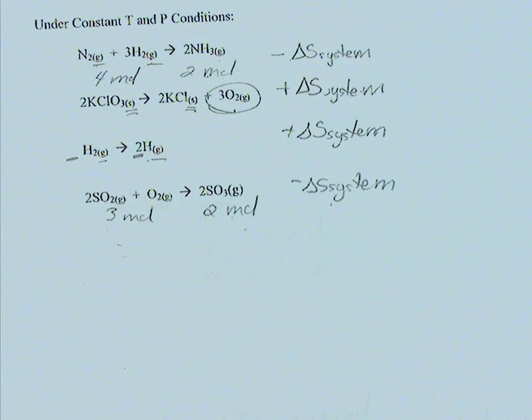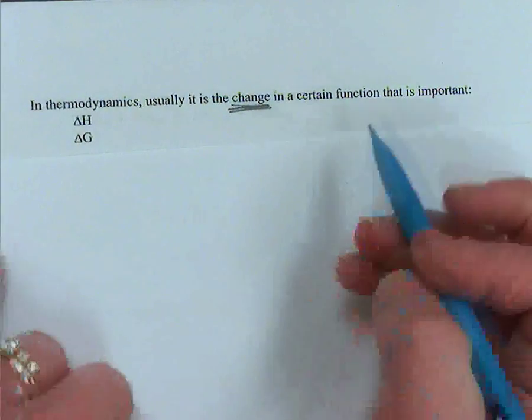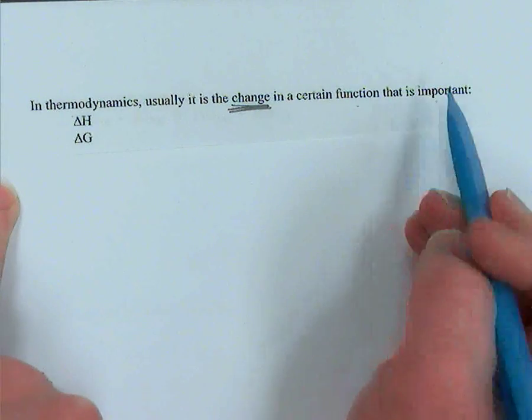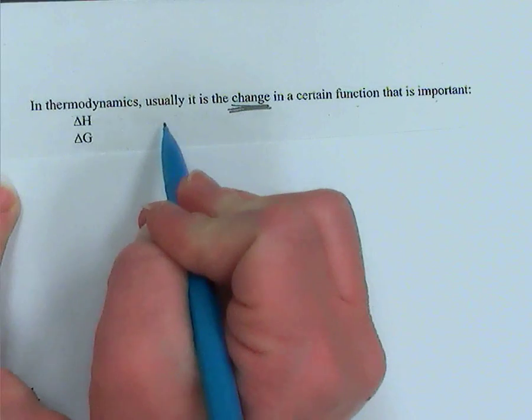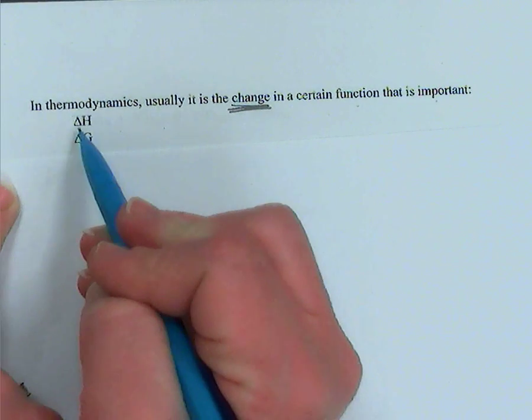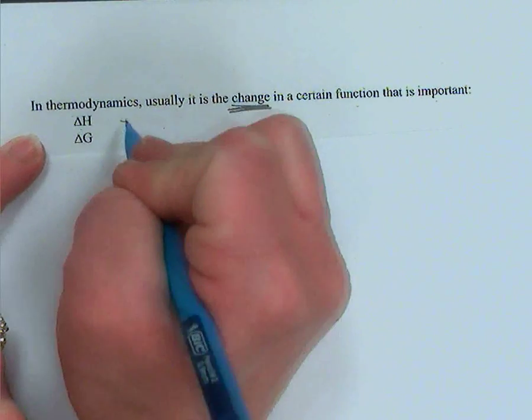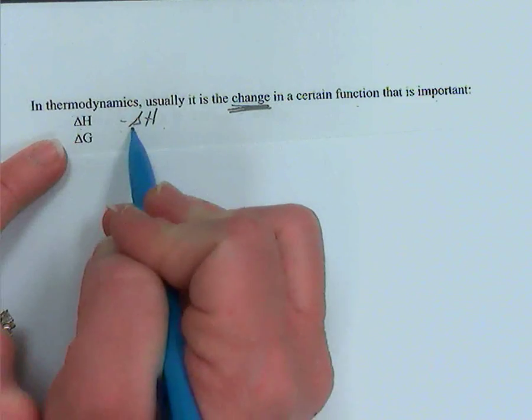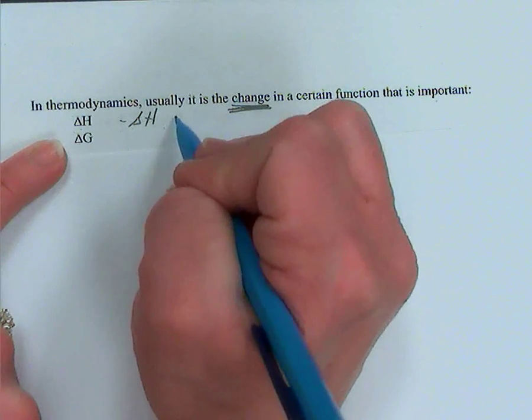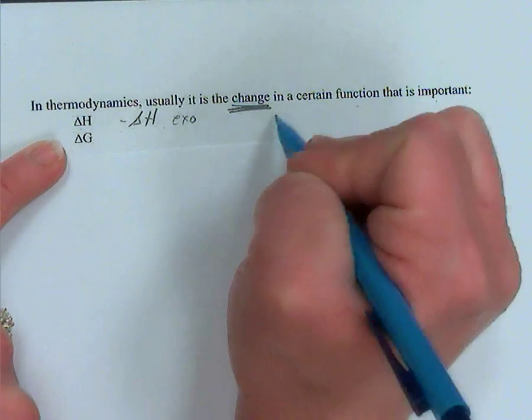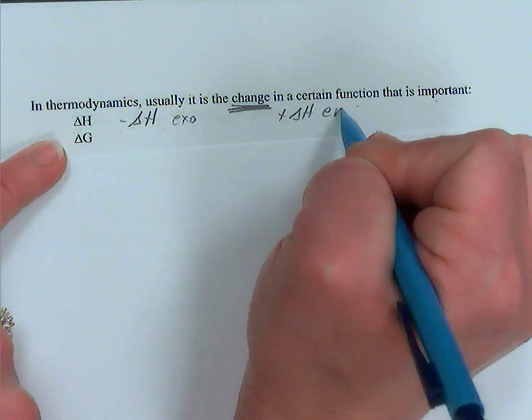In thermodynamics, it is usually the change in a certain function that's important. We're looking at where do we end up versus where do we start. So if we are negative in our change of enthalpy, we know that it is exothermic. If we are positive, we know it's endothermic.